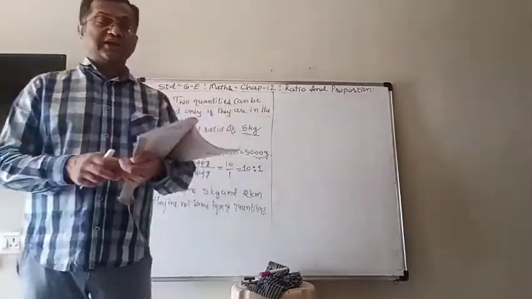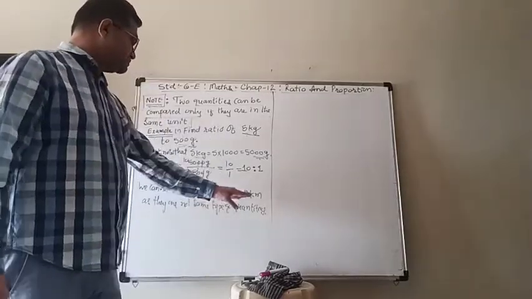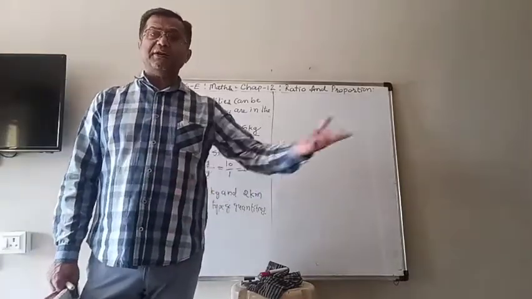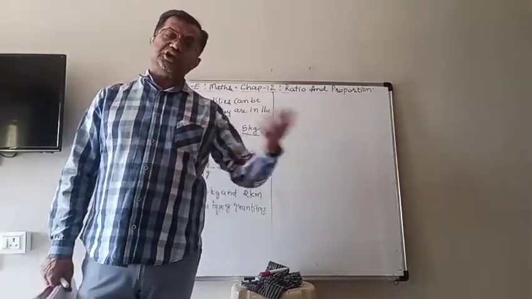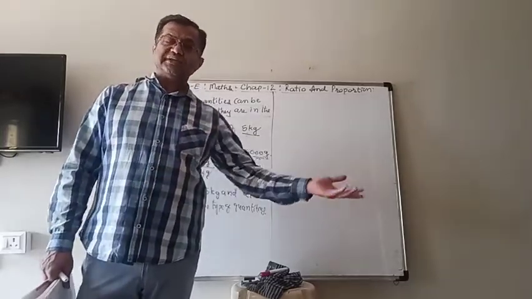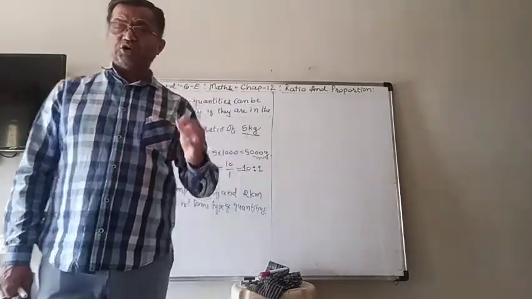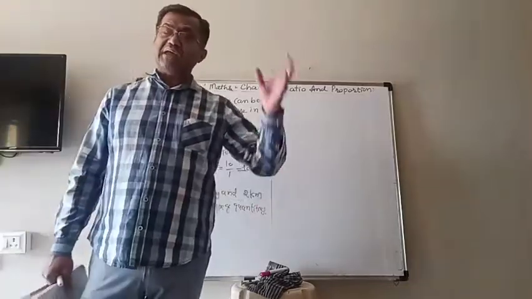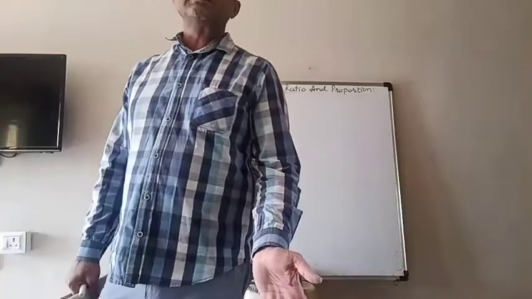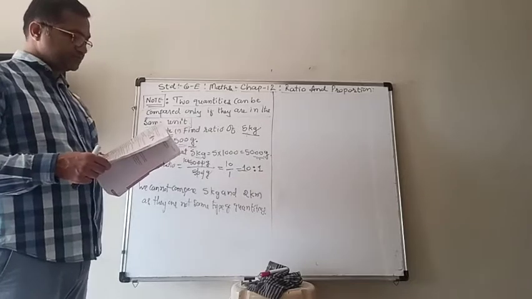But here you can see that they are totally different quantities. One is for distance, kilometer is for distance, kilogram is for weight. So you cannot compare weight and distance. You cannot compare your age and your height. You cannot compare the price and the weight of the goods. So, as I told you, it must be of the same type and also in the same unit. So, units also must be the same when you compare quantities by the ratio.